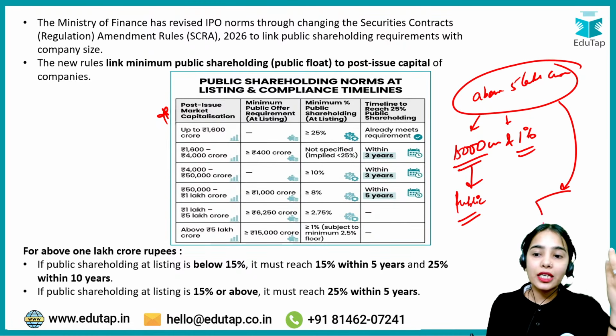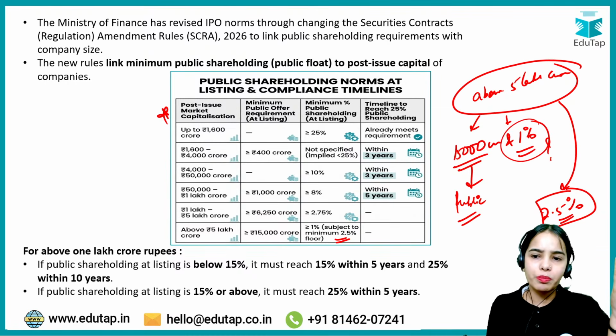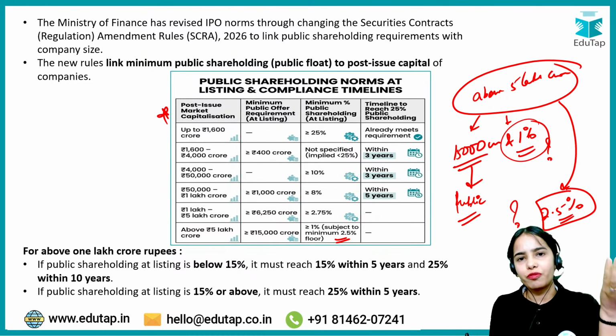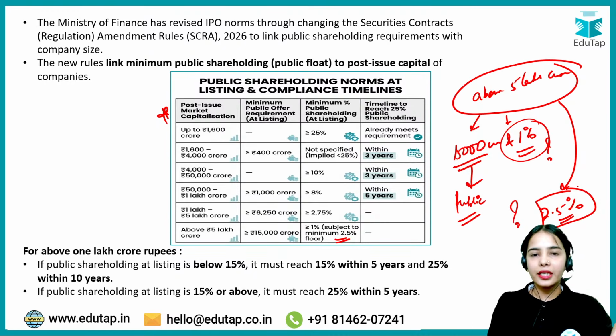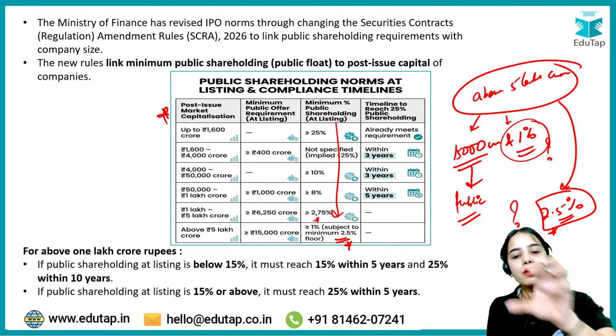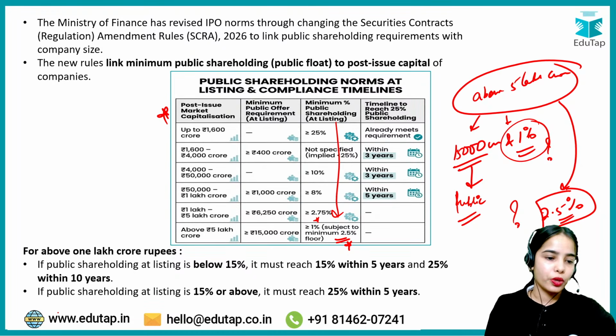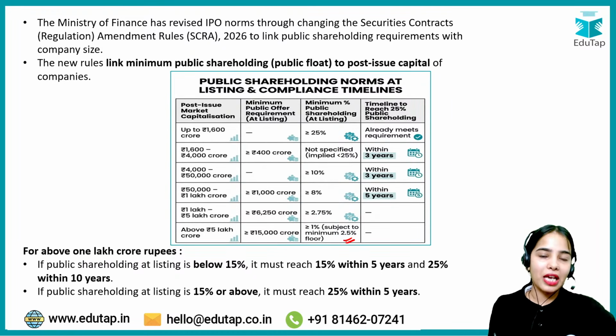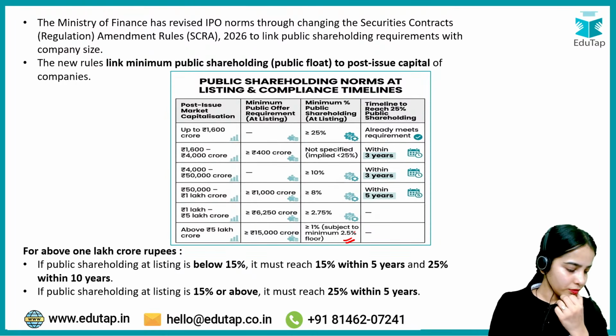But it has also been said that there is a minimum floor of 2.5%. I don't know why they have given this 1% when they have again given this 2.5%. So there is a clause added: notwithstanding anything. That means in spite of everything, this 2.5% minimum listing should happen. So even though they have given this 1%, they have also said that the minimum floor is 2.5%. Okay. This is a separate clause that has been added in the same document.